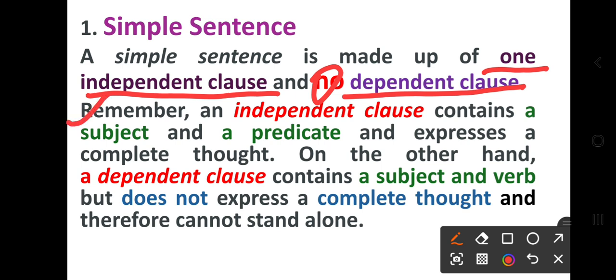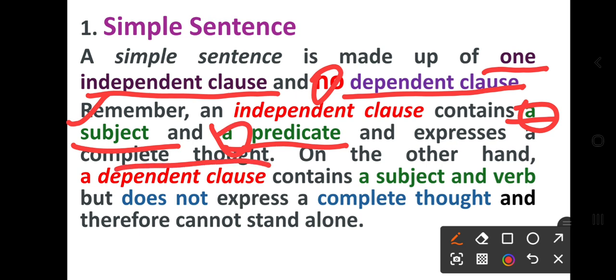It contains a subject and predicate, one subject and one predicate, and expresses a complete thought. On the other hand, a dependent clause contains subject and verb, right?